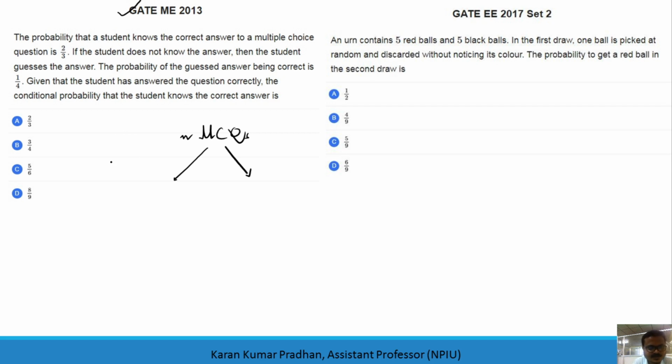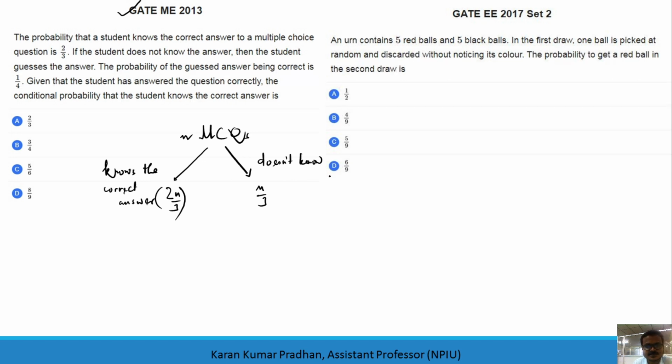So the number of questions for which the student knows the correct answer is 2n by 3, right? And he doesn't know the correct answer for n by 3, and will guess definitely.